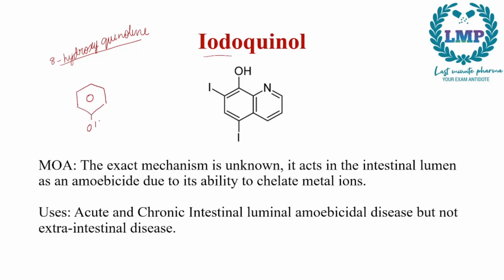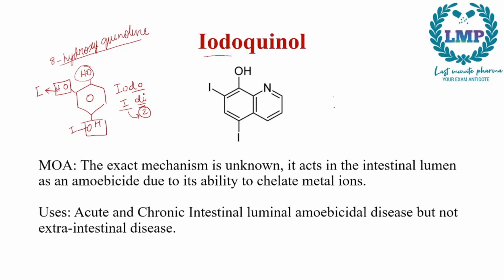There is an OH group here in its meta position and its para position. In iodoquinol, remember, di means 2 and iodo means iodine, so two molecules of iodine. We will replace this OH right here with iodine and this OH right here with iodine.